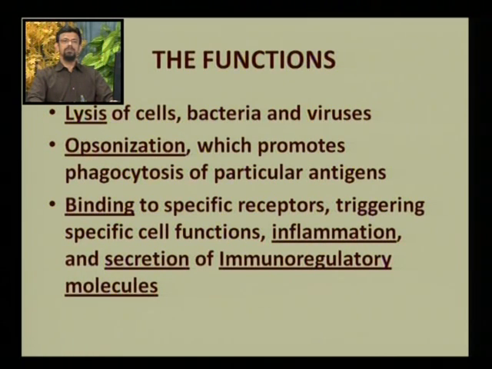The second function of this complement system is opsonization. You might have heard this word opsonization before. It is a process that precedes phagocytosis, that is, it promotes phagocytosis of a particular antigen. It's like preparing a victim for phagocytosis. Opson is to prepare a victim for. The third function of the complement system is binding to specific receptors. Now these are many functions. This binding may trigger some specific cell functions like inflammation, secretion of immunoregulatory molecules, and many others.